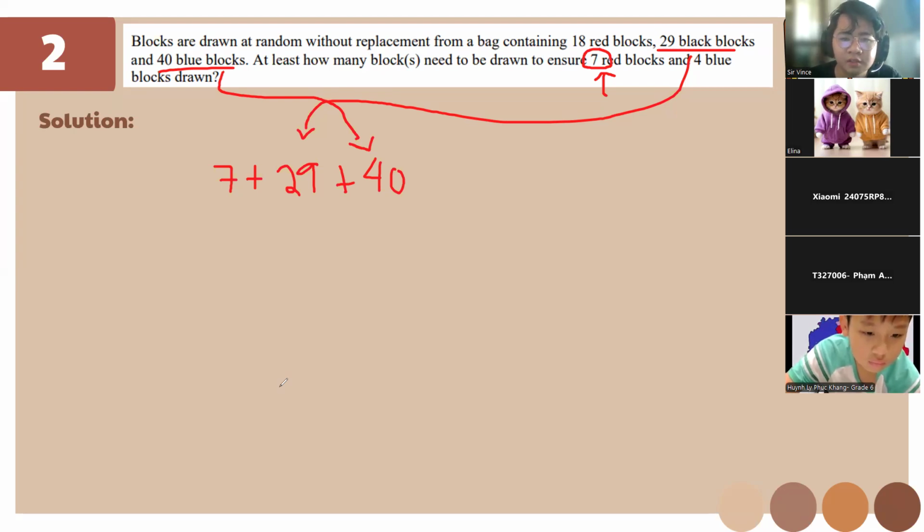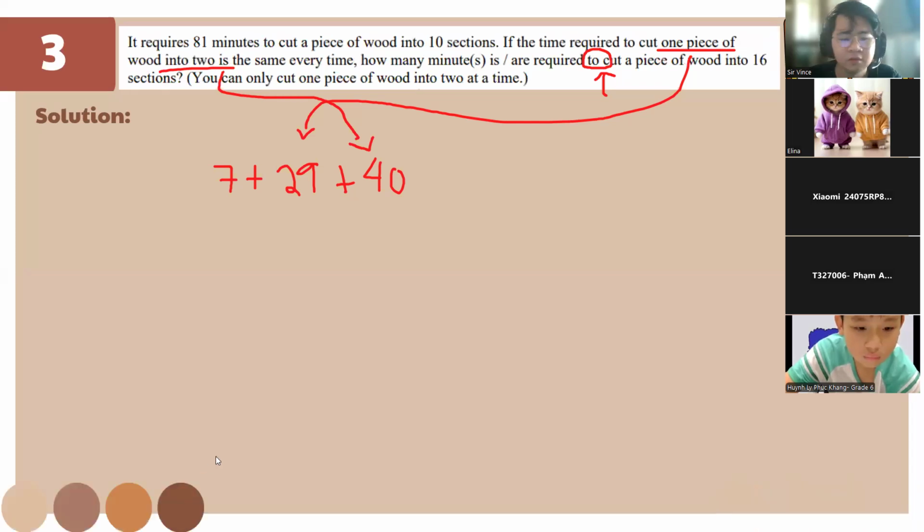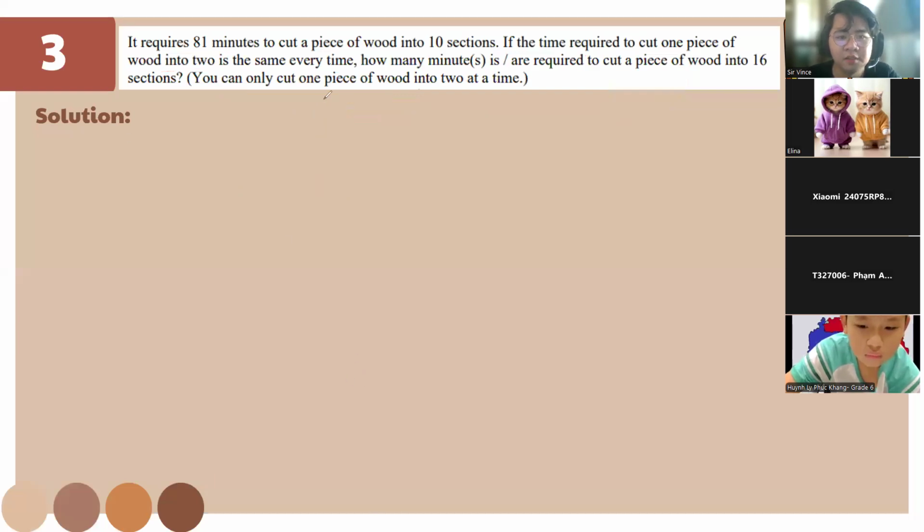So questions. If there are none, let's go to number 3. So for this one, to read the question, it requires 81 minutes to cut a piece of wood into 10 sections. The time required to cut one piece of wood into two is the same every time. How many minutes are required to cut a piece of wood into 16 sections?